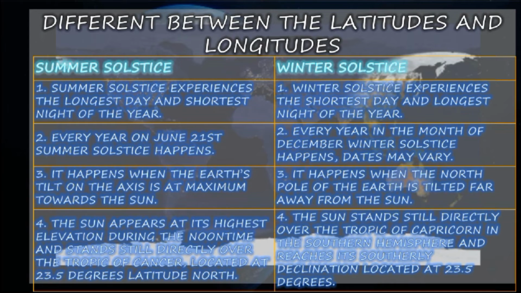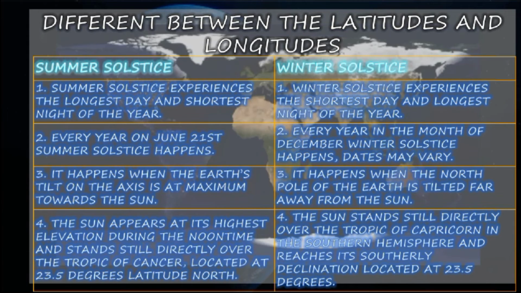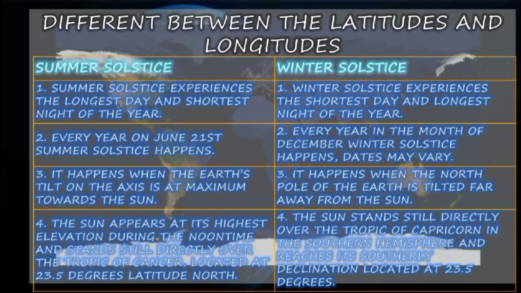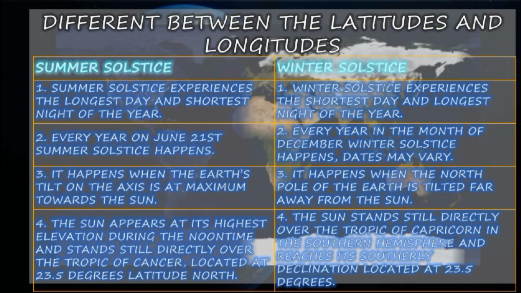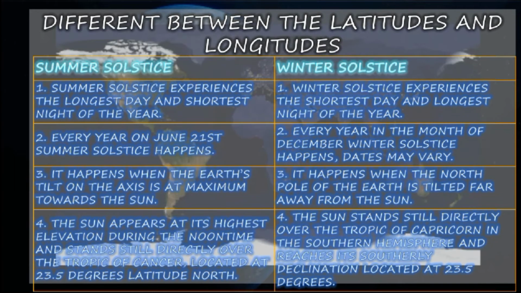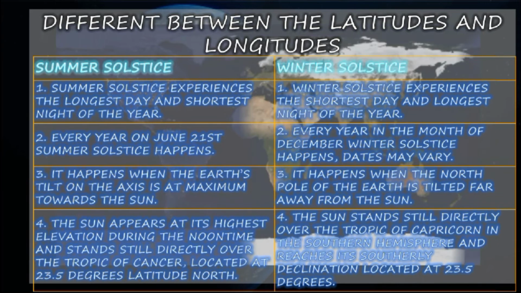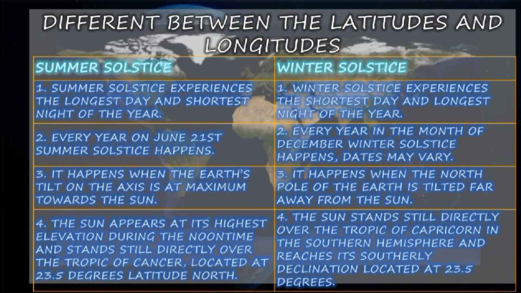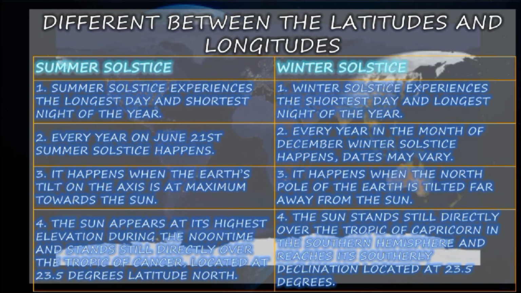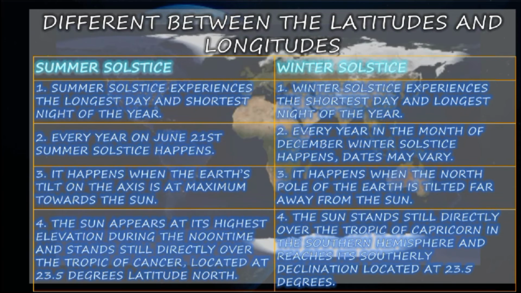Lastly, at the summer solstice the sun appears at its highest elevation during noon time and stands directly over the Tropic of Cancer, located at 23.5 degrees north latitude. And in the winter solstice, the sun stands directly over the Tropic of Capricorn and reaches its southerly declination, located at 23.5 degrees south. So this is all the difference between the summer solstice and the winter solstice.